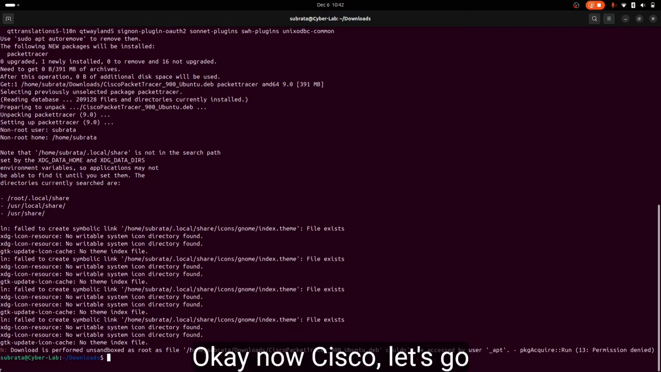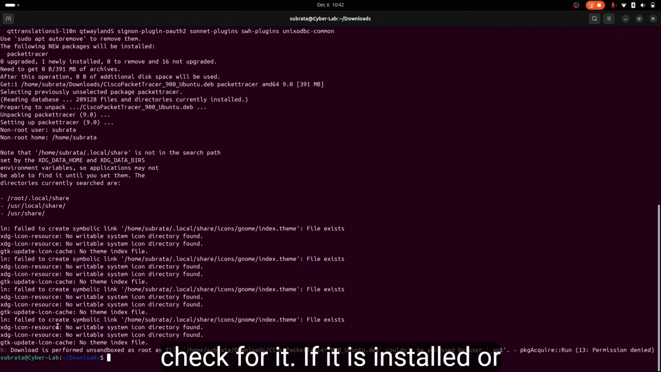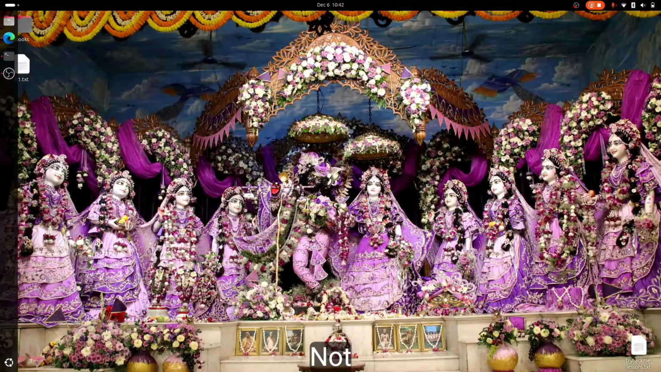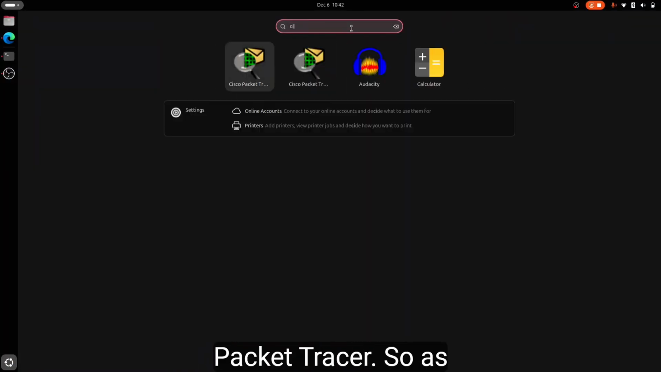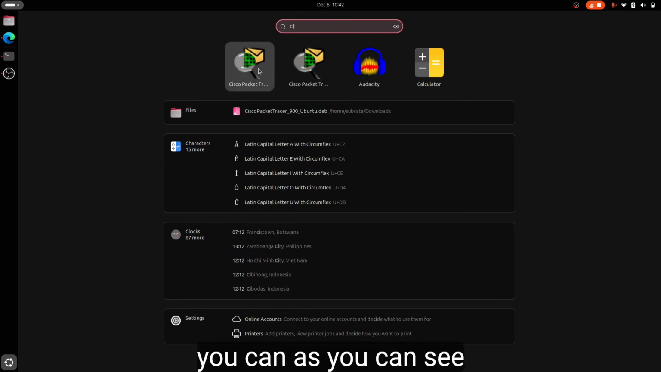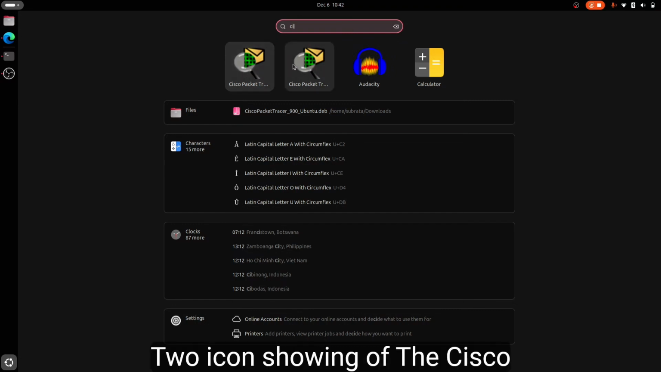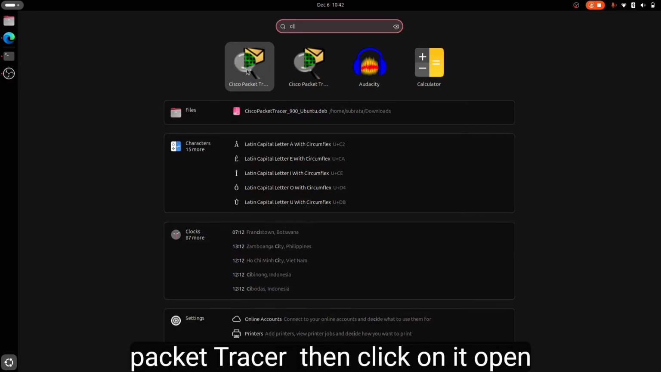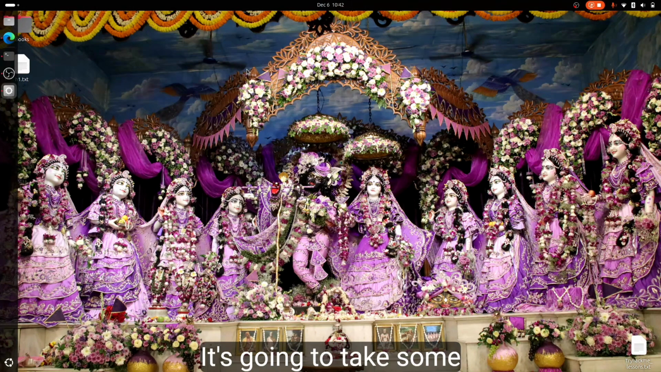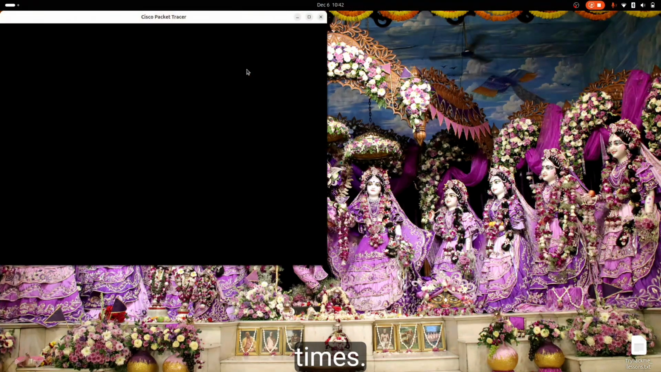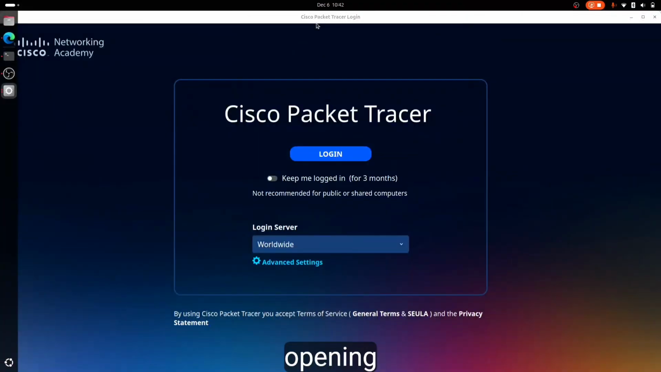Okay, now let's go check whether Cisco Packet Tracer is installed or not. Here search for Cisco Packet Tracer. So as you can see here, the icon of the Cisco Packet Tracer is showing. Then click on it to open it. It's going to take some time. Okay, now it's opening.